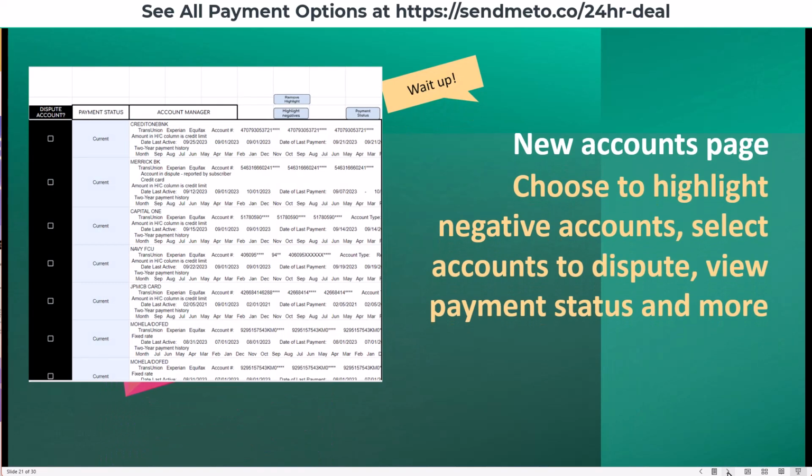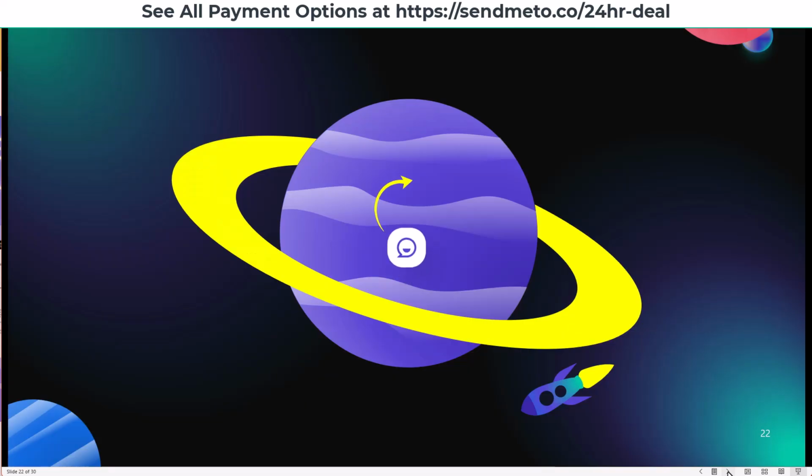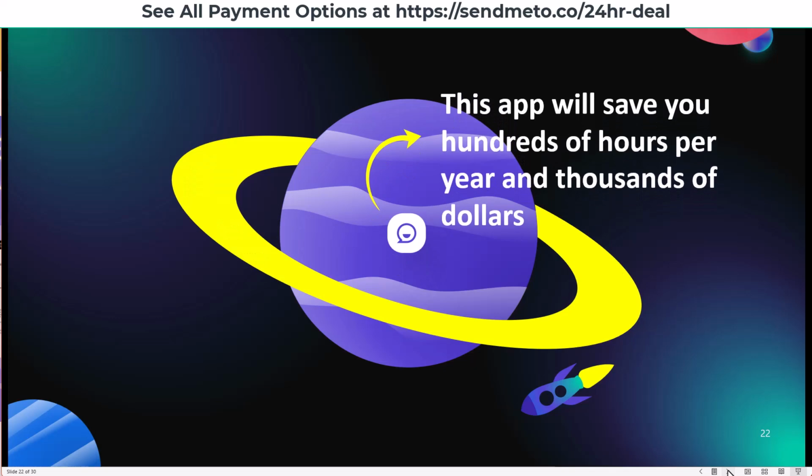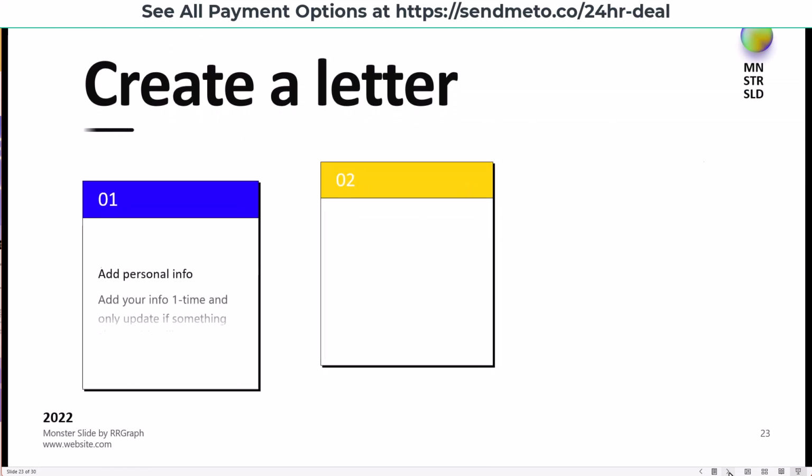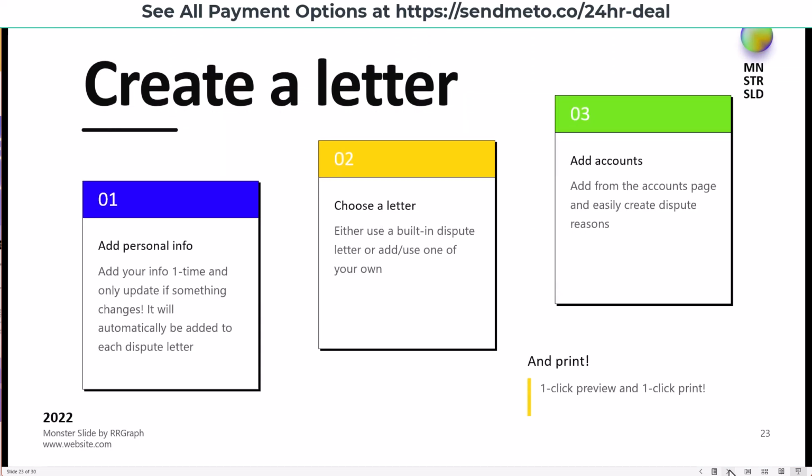And we have a new accounts page. So it's going to allow you to choose to highlight your negative accounts, select the accounts to dispute, view payment status, and more. And this app is literally going to save you hundreds of hours per year and thousands of dollars, especially when you get it right now for just $149.